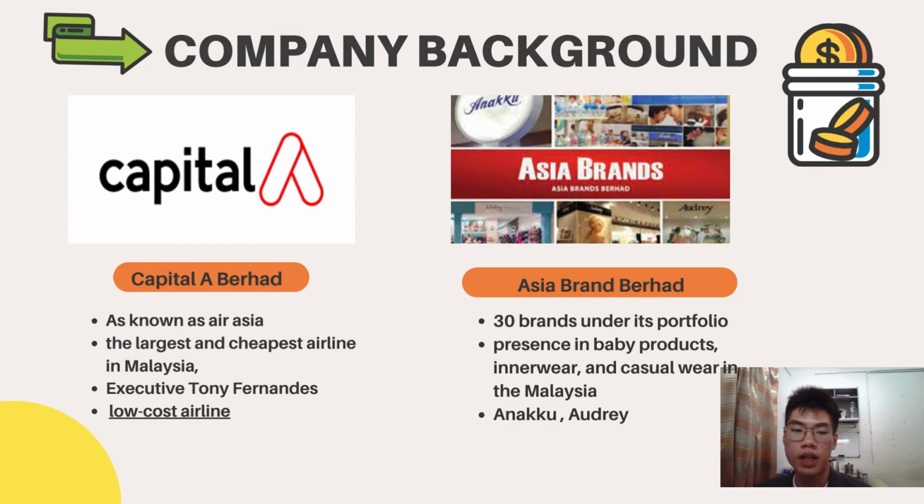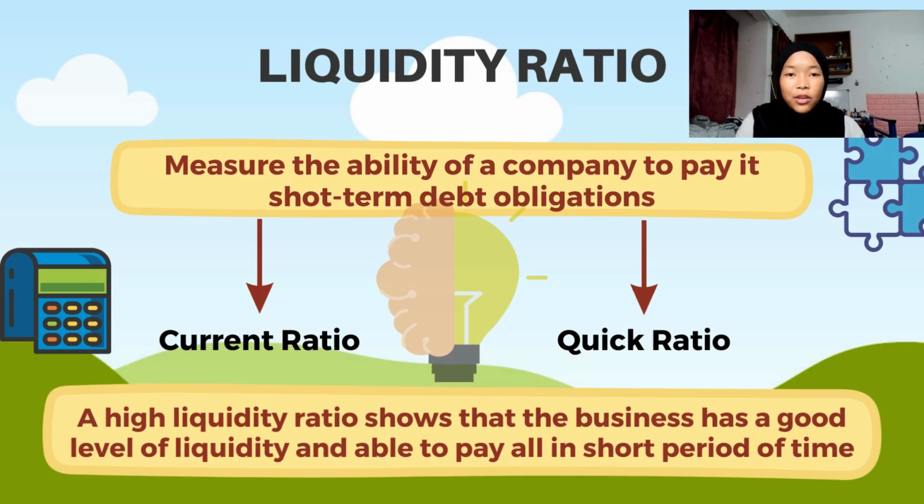baby product in Malaysia. My name is Aina Nasuha binti Mohammad Sabirin and my matric number is 300264. So I would like to present our first ratio. Our first ratio is the liquidity ratio. Liquidity ratio measures the ability of a company to pay its short-term debt obligations. So we have two liquidity ratios. First, the current ratio, and then the quick ratio.